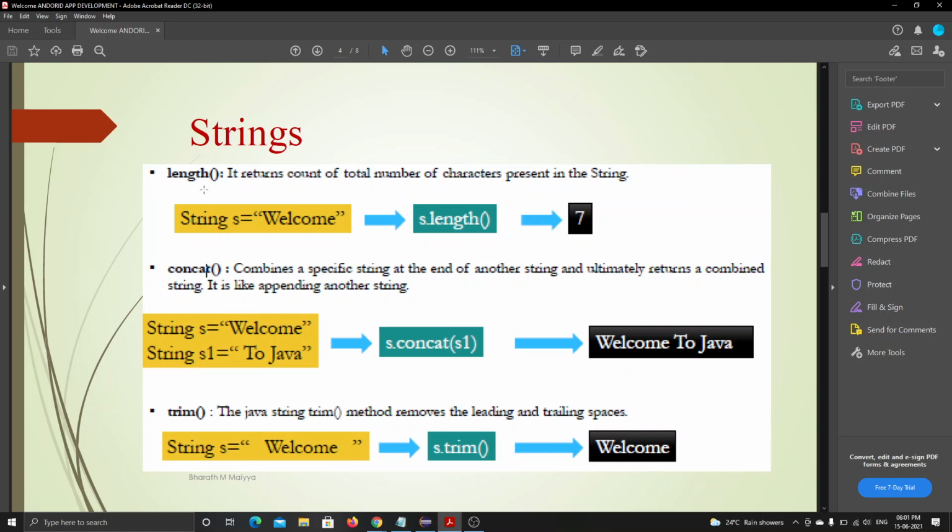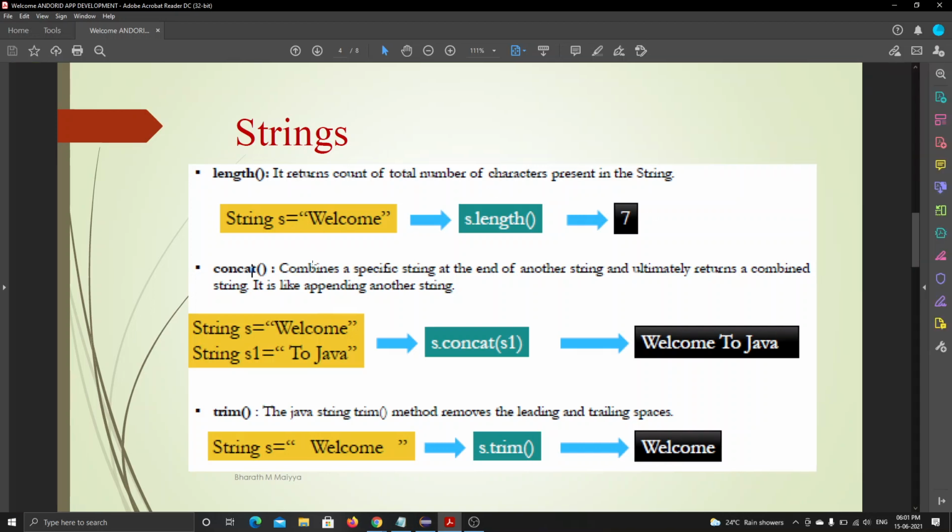First one is the length method, where the length method counts the number of elements, or the number of characters present in the string. Like how many characters are there? 1, 2, 3, 4, 5, 6, and 7, right? So when I print s dot length, it gives me the output as 7. We don't require to do anything. I was explaining in the class how this length works, yesterday or the day before yesterday.